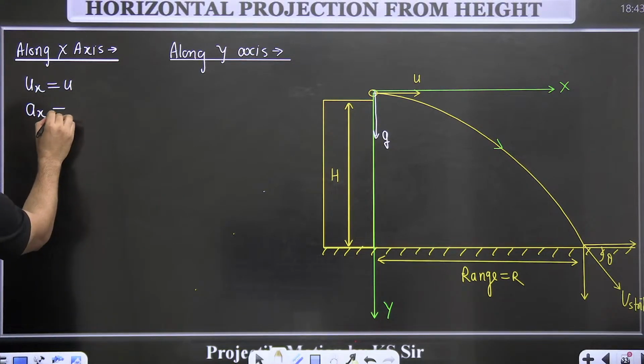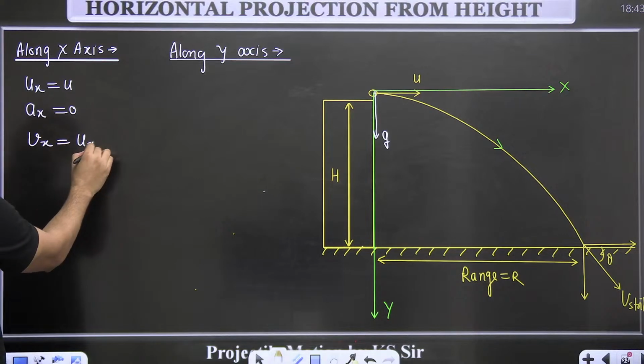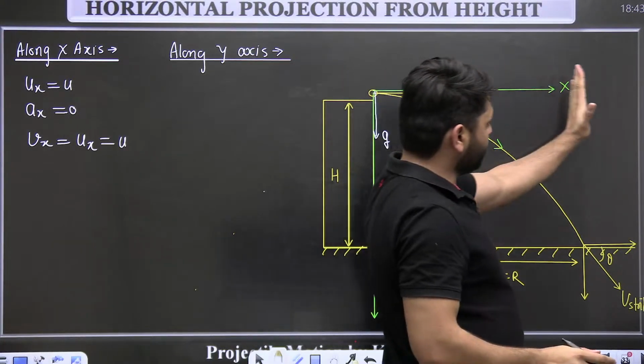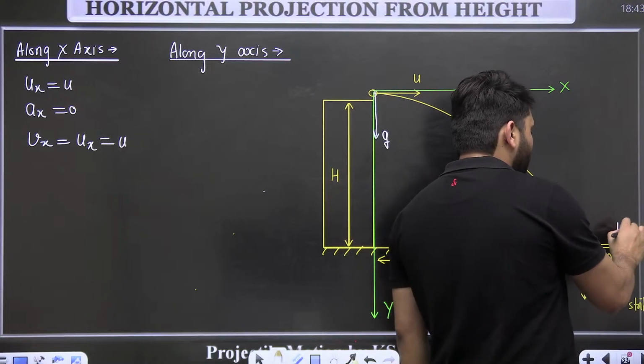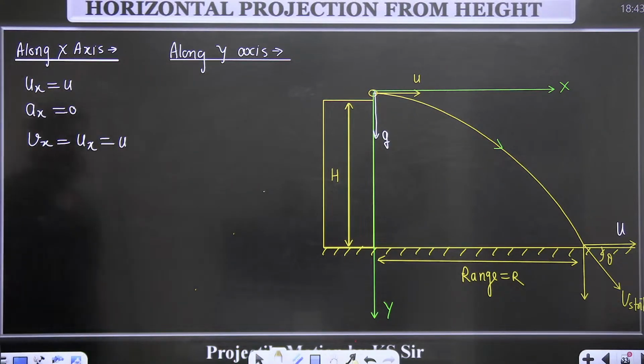Is there any acceleration in the x direction? No. So velocity in x direction will remain equal to ux, which is equal to u. In this direction, it will be constantly moving with the u speed. So when it strikes the ground, the horizontal component of the velocity will be again u.